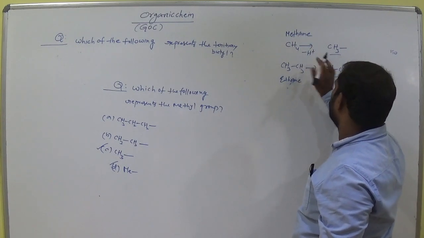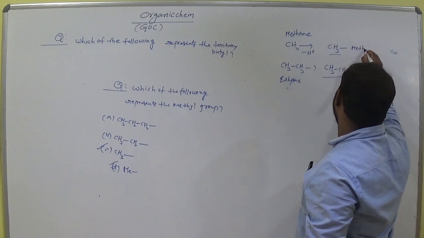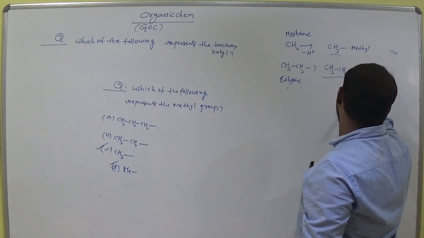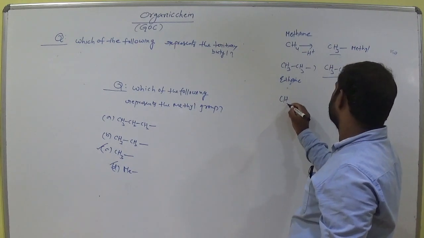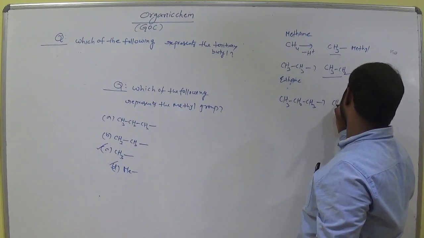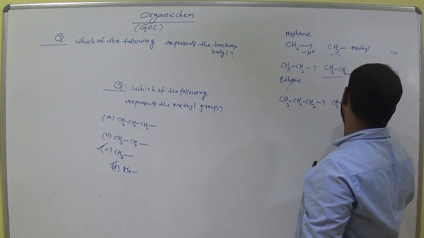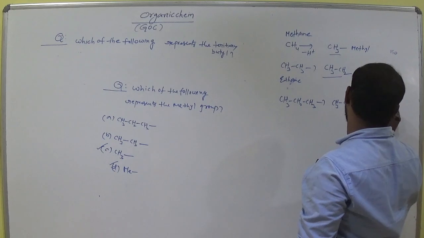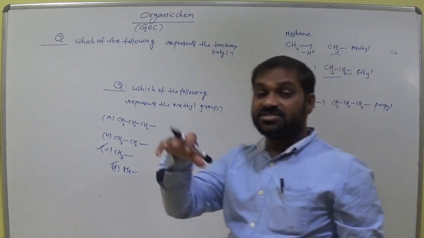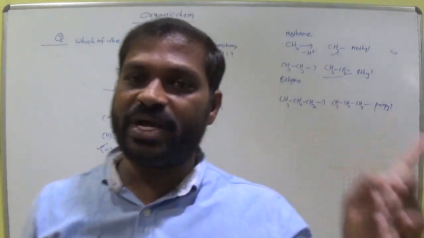From methane, remove one hydrogen, we get methyl. From ethane, remove one hydrogen, we get ethyl. From propane, CH3, CH2, CH3, remove one hydrogen here, CH3, CH2, CH2. This is called propyl.